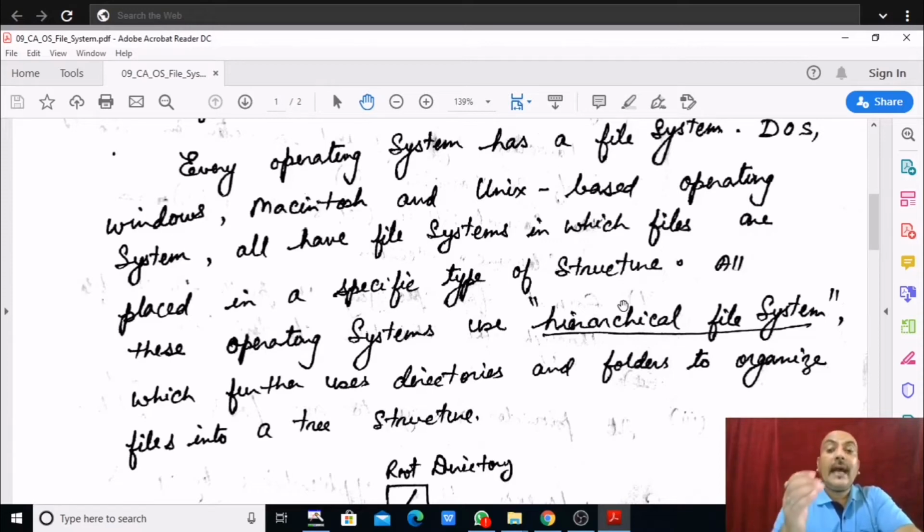And that hierarchical file system means it gives you a tree structure. Parent is there, then child is there, then subchild of child is there, then if a file is there, the file also remains over there along with the subchild, along with its extension. So that is the file system hierarchy.